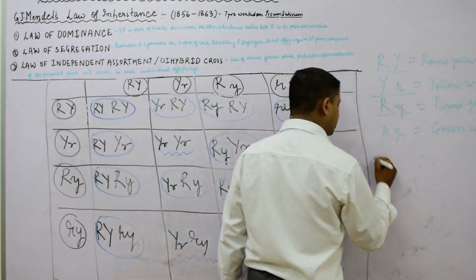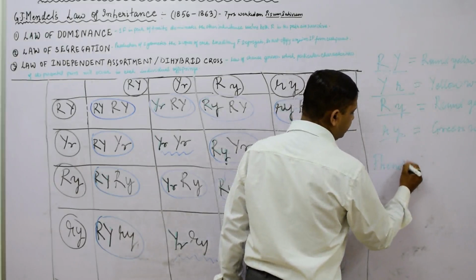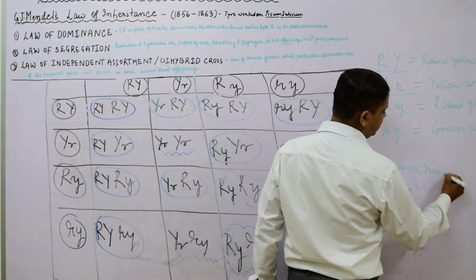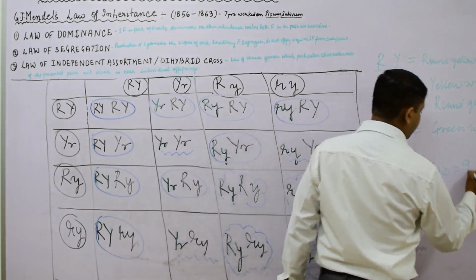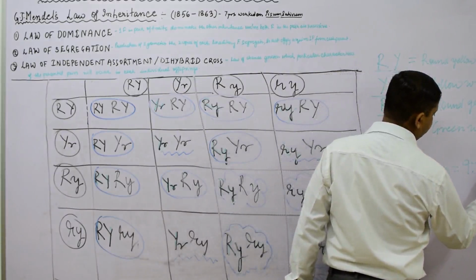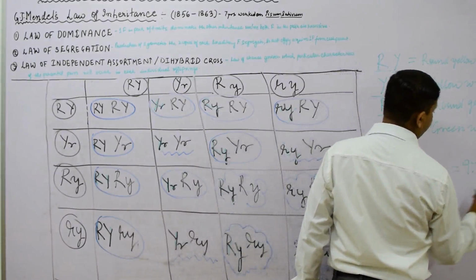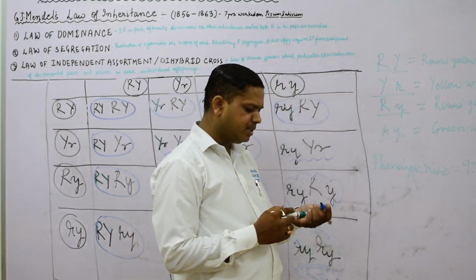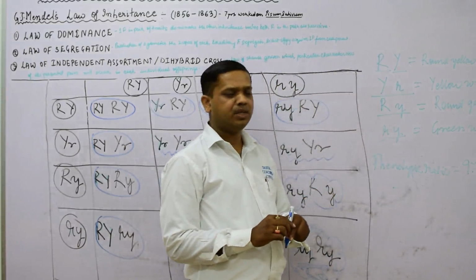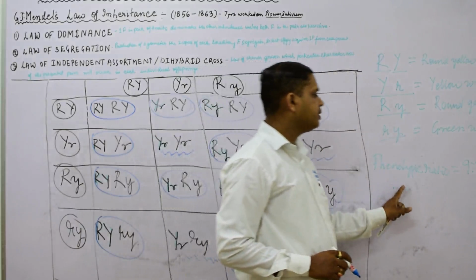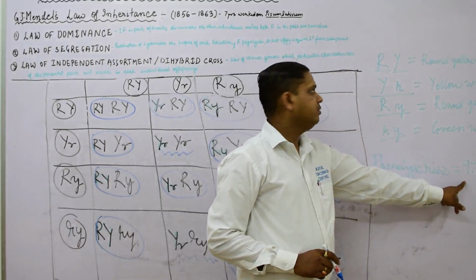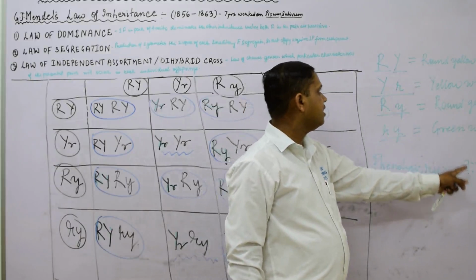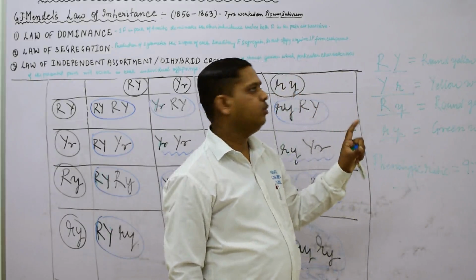So what is the phenotypic ratio? The phenotypic ratio we obtain is 9:3:3:1. The genotypic ratio is big and not asked in examinations, but for the phenotypic ratio we are obtaining 9, meaning round yellow. How many seeds are there? There are 9 seeds which are round in shape and yellow in color.